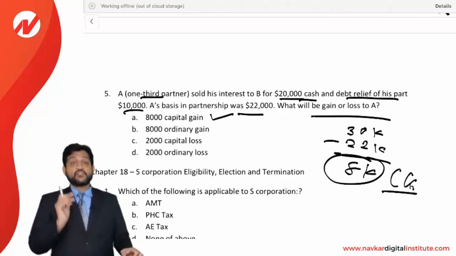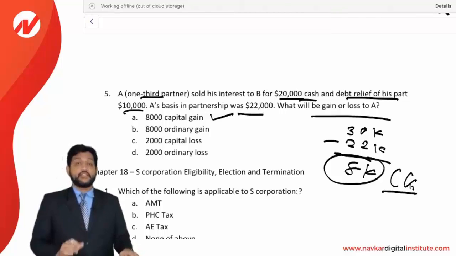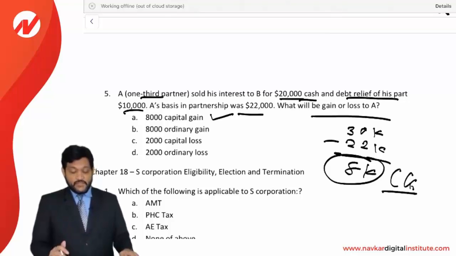Ordinary gain is recognized only when there is a hot asset. Here it is not a hot asset, only a normal asset has been received. So the $8,000 will be considered a capital gain. So A is the correct option. And this being the MCQs for chapter number 17.